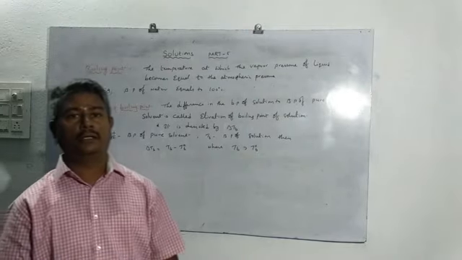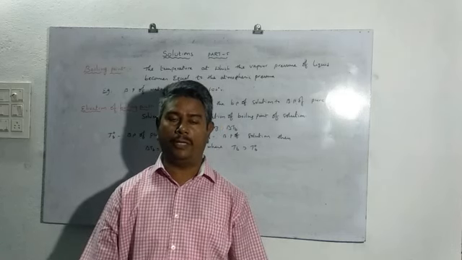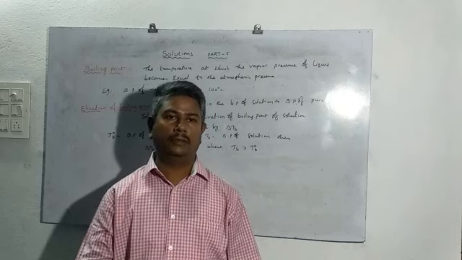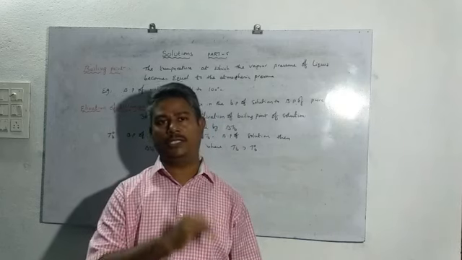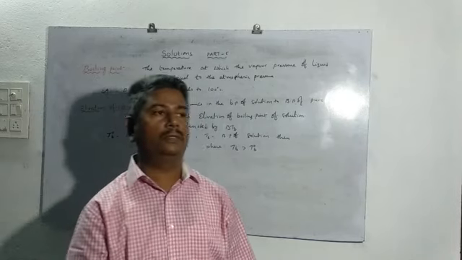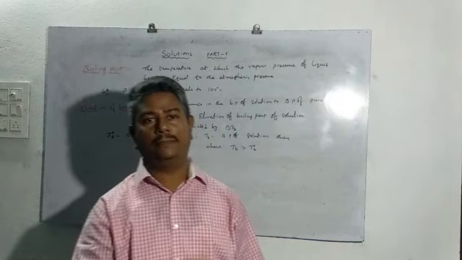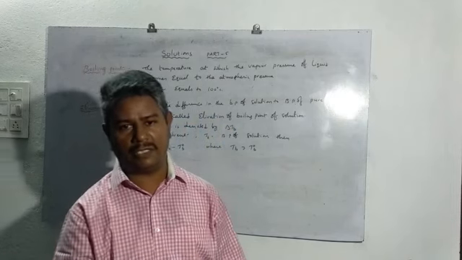Another colligative property is elevation of boiling point. Elevation of boiling point means there must be a rise in the boiling point temperature compared to the original. When will it happen? For a pure solvent, for example pure water, it boils at which temperature? 100 degrees Celsius.